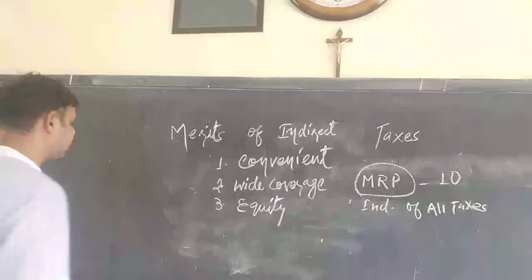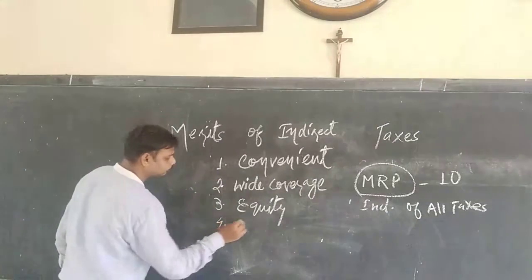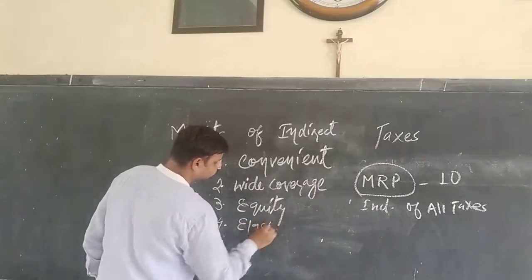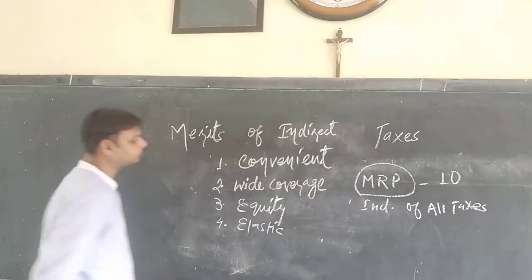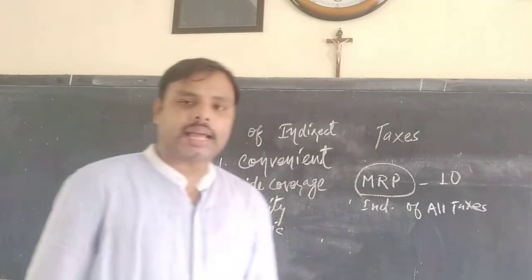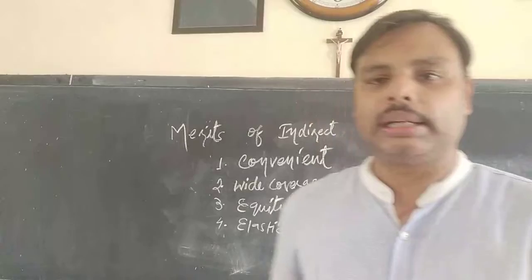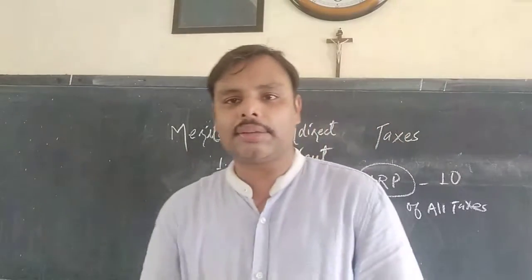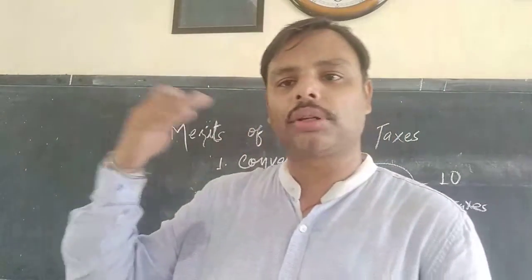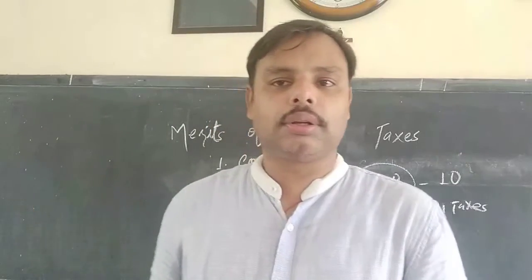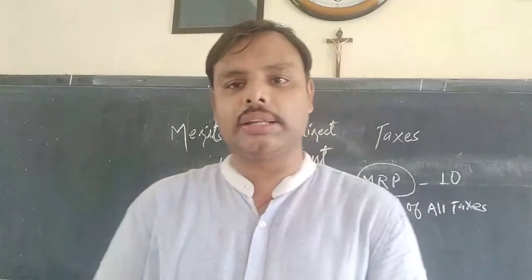Fourth is elastic. Indirect taxes can be made elastic. Elastic means flexible, as the number of goods that the consumer consumes, upon that the tax rate increases.